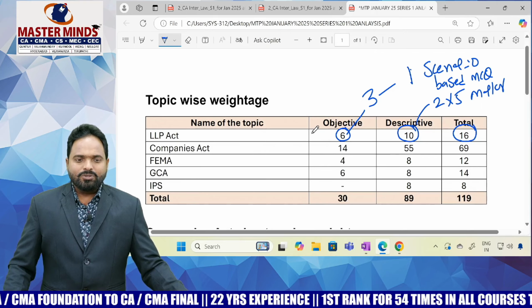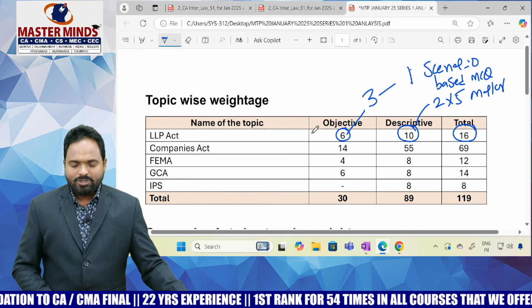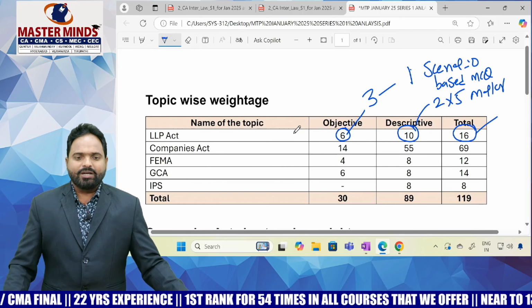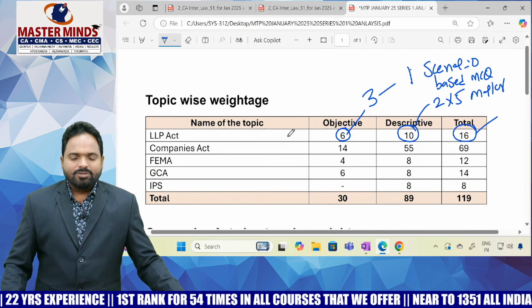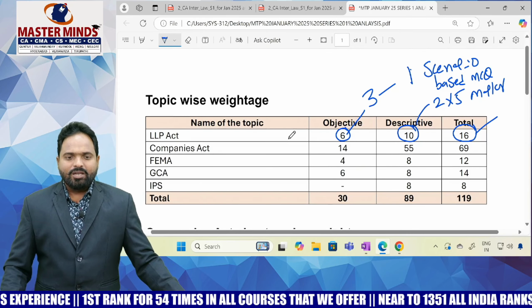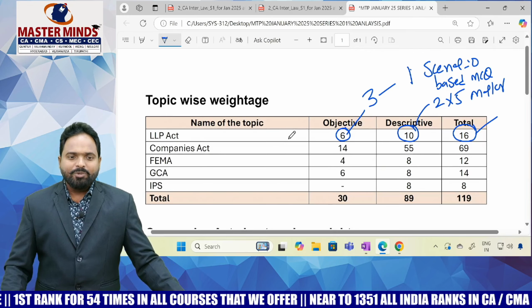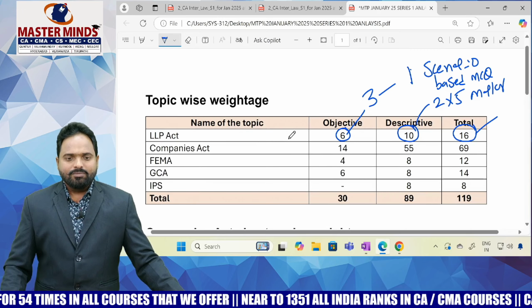In the September 2024 final exam also, they asked around 16 marks from the LLP Act. Even by analyzing the MTP, it is proved that the LLP Act is very important.